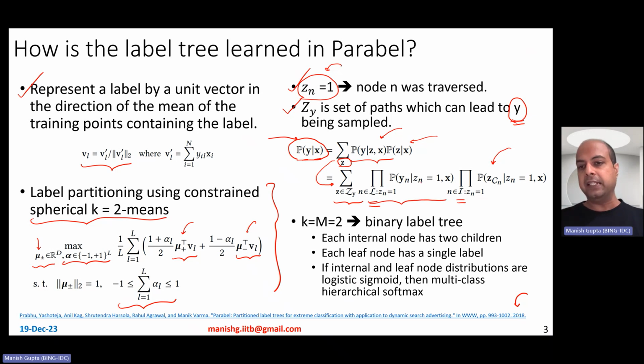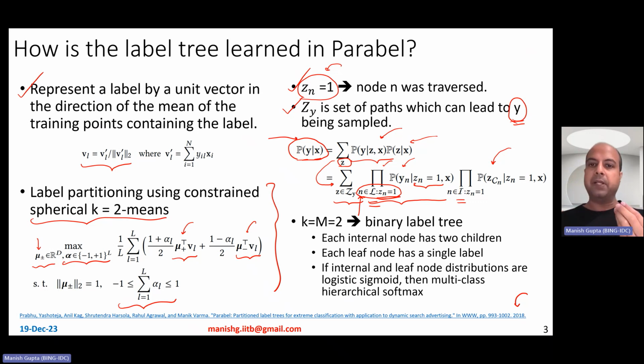So the idea is that the leaf node should be traversed, and therefore Zn should be 1 for that leaf node. And I'm multiplying over all those leaf nodes. So I care about the probability of each of those leaf nodes, right? So all of those leaf nodes, where Zn is equal to 1. So the Zn has to be 1. And then what is the probability of sampling a particular label yn, right, given this particular leaf node? So I've reached a leaf node n, and n is the leaf node. And Zn equal to 1. That basically means that I've reached that leaf node.